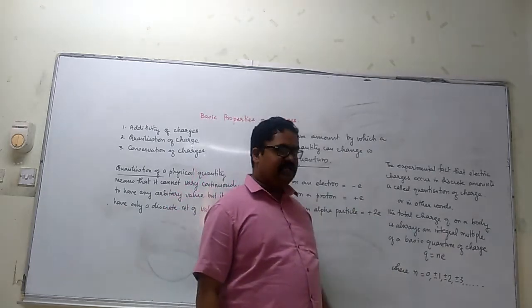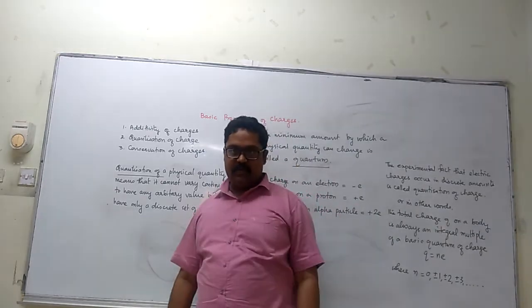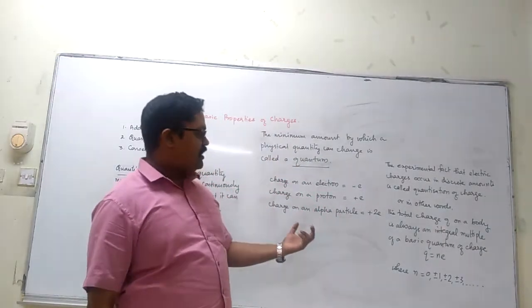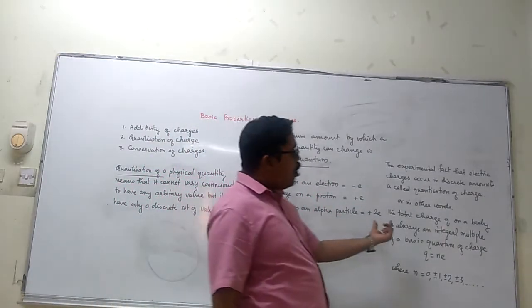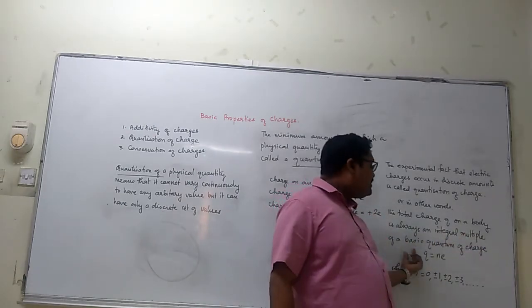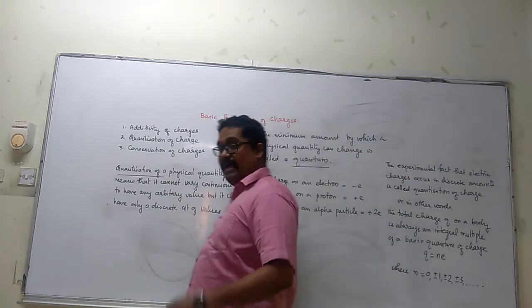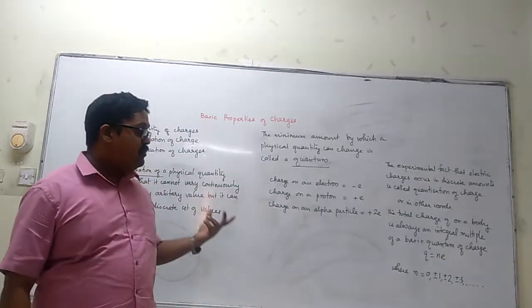Or in other words, the total charge on a body, any body you take, will always be an integral multiple of a basic quantum of charge. What is a quantum? The minimum amount by which a physical quantity can vary.